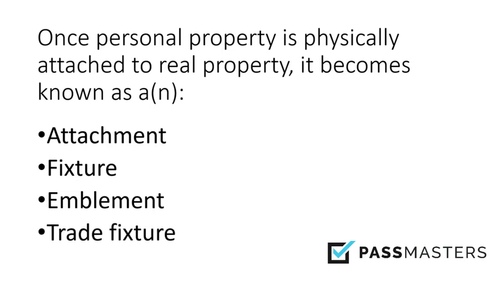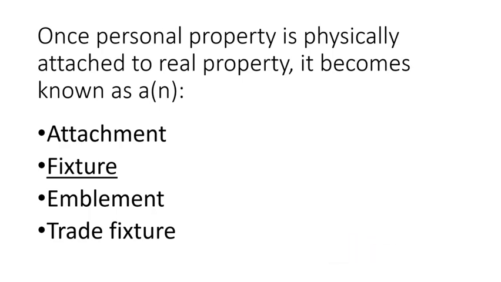Trade fixture. Well, a trade fixture is when somebody installs something for business use. Whenever you see a question that talks about somebody operating a business and they permanently install something that they're going to be using in their business, that's a trade fixture. Here in this question, we're talking about personal use. We're talking about personal property. So trade fixture's out. So we think the correct answer here is fixture, and let's take a look and see. And it is. All right, hopefully you got that right. Go on and look at the explanation.